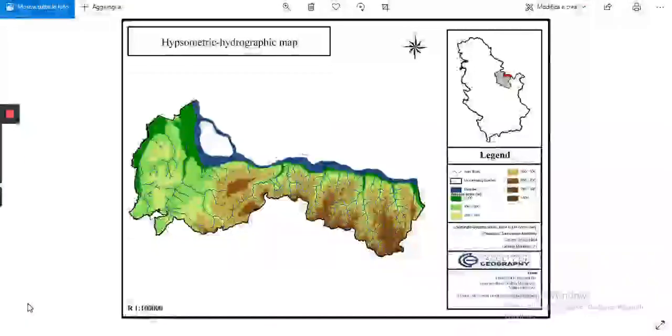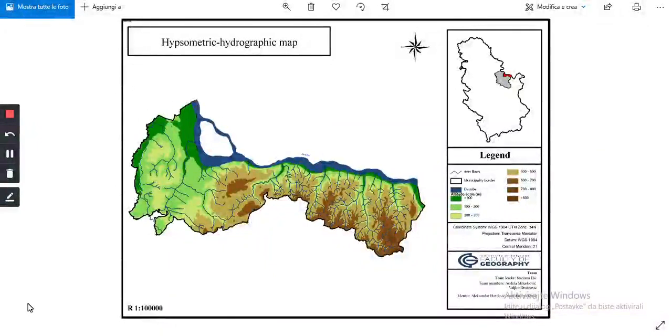Before we get started with our maps, let's just say that we used WGS 84 UTM zone 34 coordinate system with transverse Mercator projection.